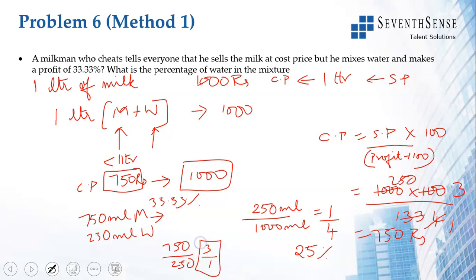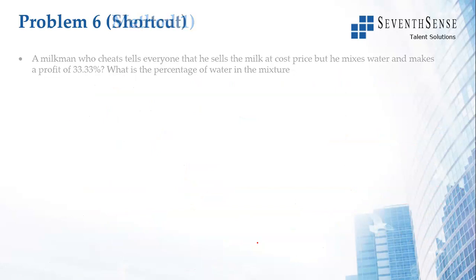Okay, look at the difference in the question. If they ask the ratio of milk to water, then it is 3 is to 1. If they ask the ratio of water to the mixture, the mixture is 1000, so it is 1 is to 4, 25%. What is the ratio of milk to mixture? 750 by 1000, 3 is to 4. Okay, that is how we would solve the first problem.